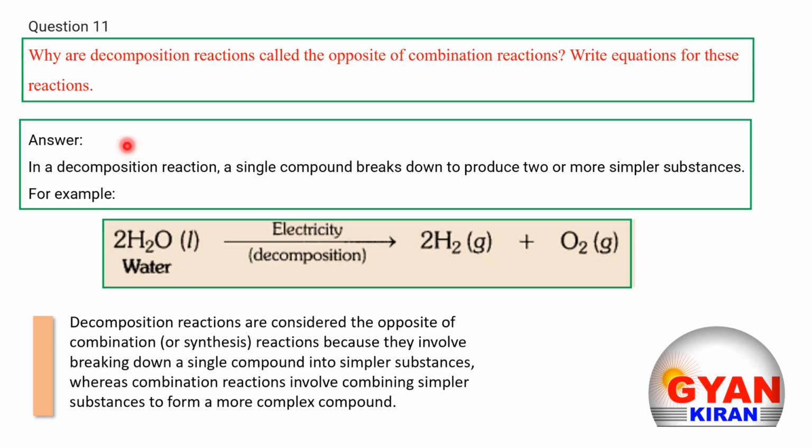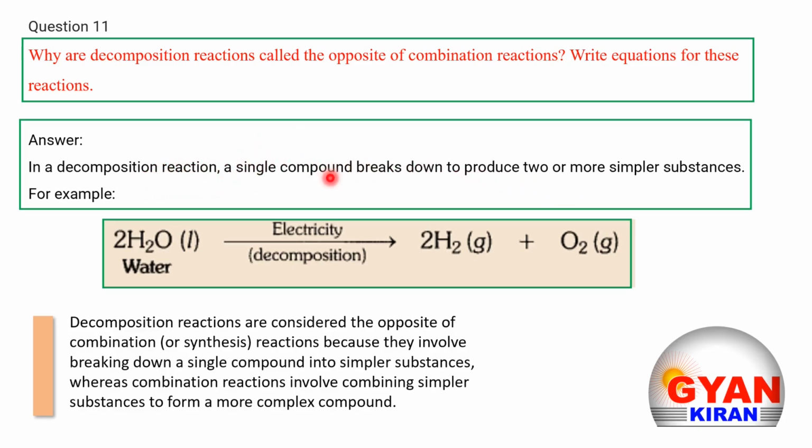Dear student, decompositions are considered the opposite of combination reactions. Why? Because in a decomposition reaction, a single compound breaks down to produce two or more simpler substances. You know what happens in a decomposition reaction?